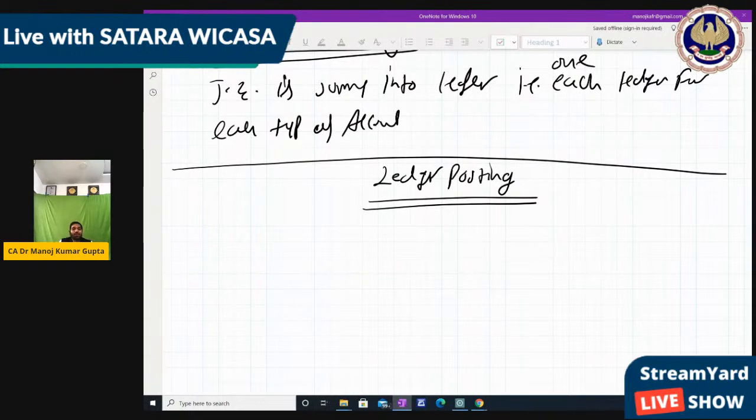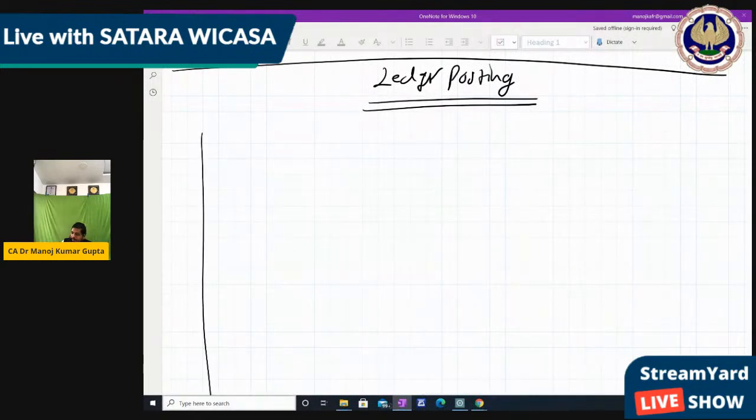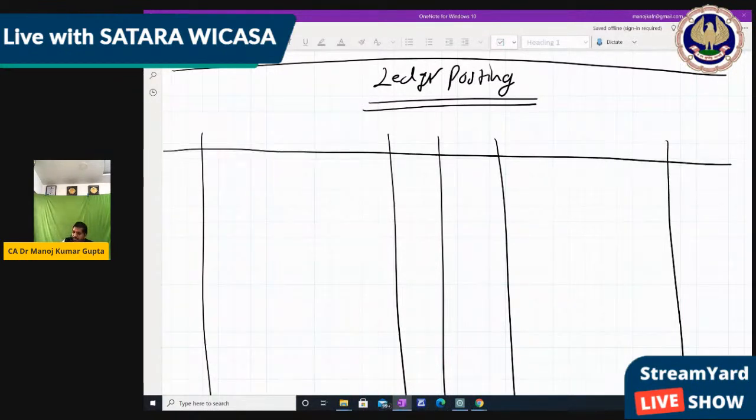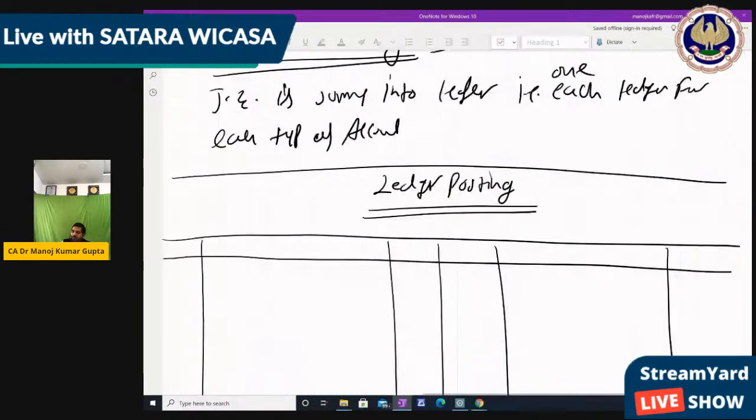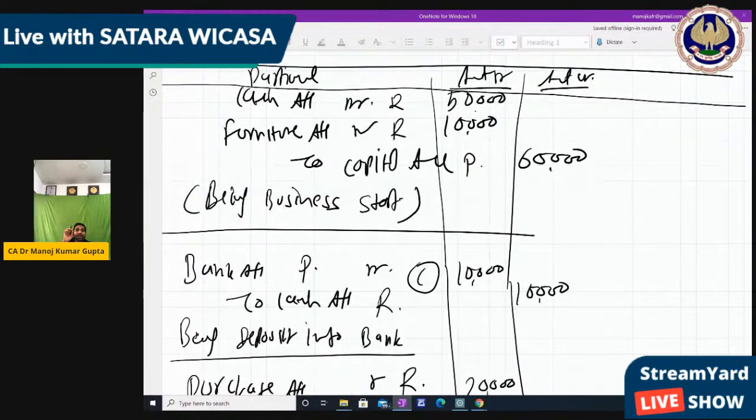So now ledger posting. We make ledgers for all the above journal entries so that we can go ahead with the next accounting process. What we are going to do is make a separate ledger for each account. So first of all, we have to see the first account, that is the cash account. So we have to make the cash account.